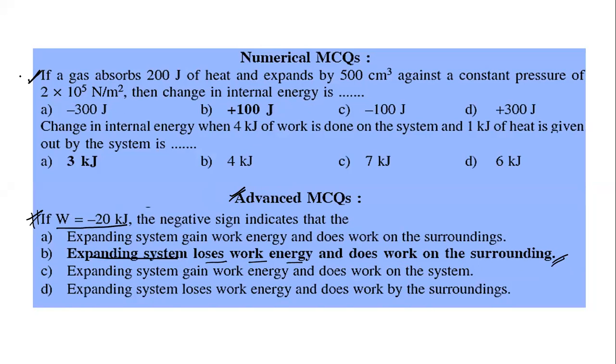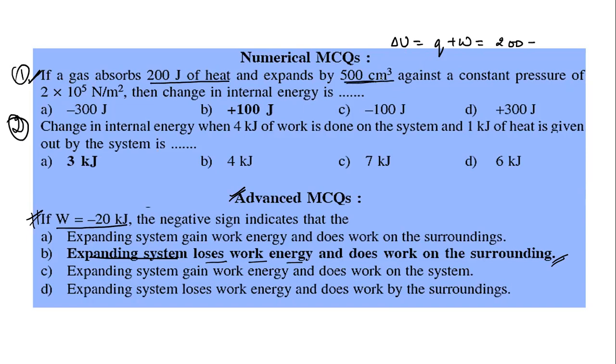Now this is question number 1 and this is question number 2. Tell me how we are going to do these two questions. Delta U equals Q plus W, right? A gas absorbed 200 joule of heat. Absorbed means Q is positive, and it expands by 500 centimeter cube.